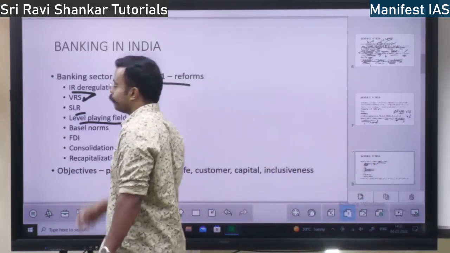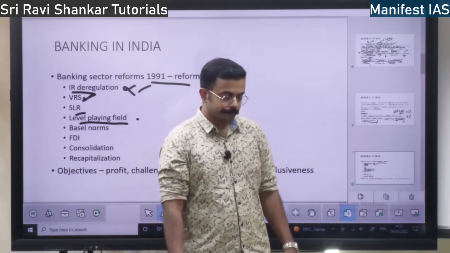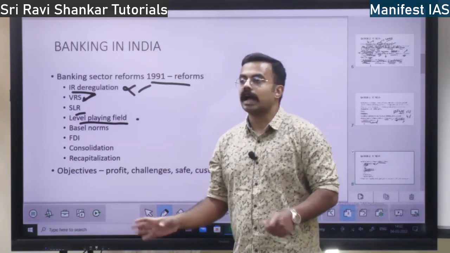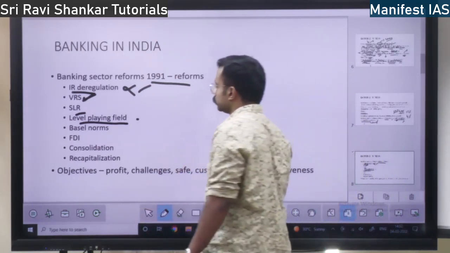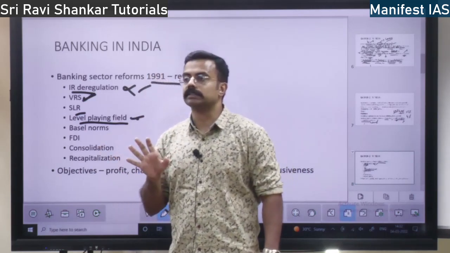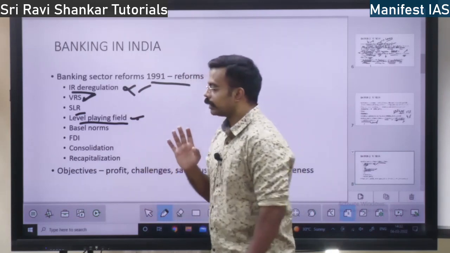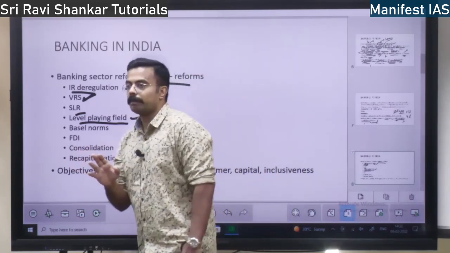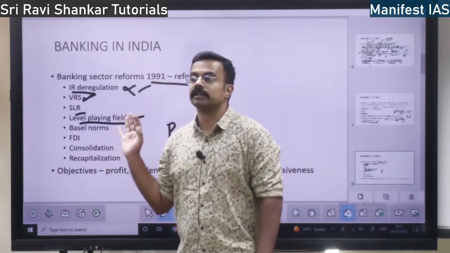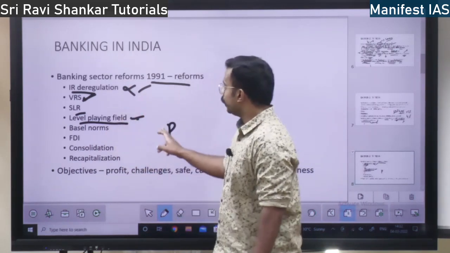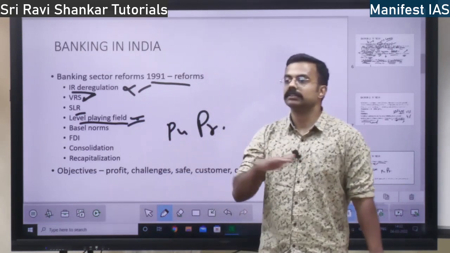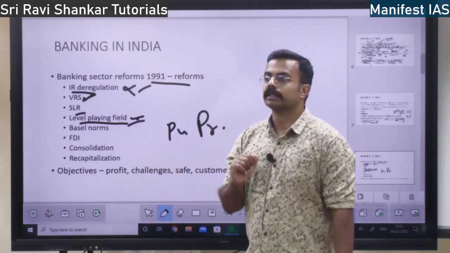Then level playing field. Level playing field means earlier public sector banks had unequal importance. They were given too much prominence. Whatever the rates, whatever the loans, private sector did not have proper participation. Private banks were discriminated against. So post 1991, between the public sector banks and private sector banks, there was a level playing field. Both were treated equally. Right? That is one thing.